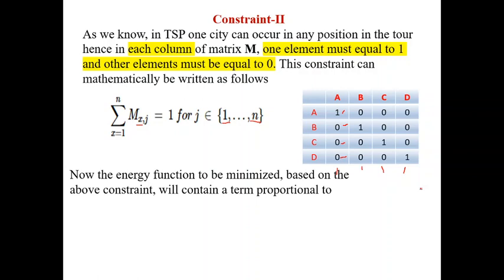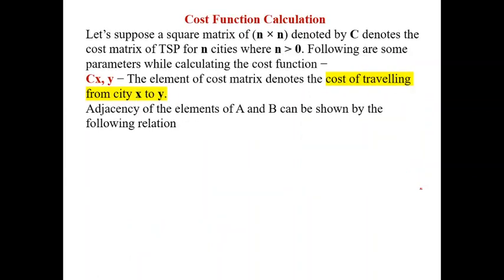Now you consider the energy function based upon the above constraints. Same as the previous rows: sigma j is 1 to n, 1 minus sigma x is 1 to n, m x j. Here rows are changing. Same equation: for constraint 1 the columns were changing, here the rows are changing. Now the cost function calculation. It should be a square matrix and n size should be greater than 0.